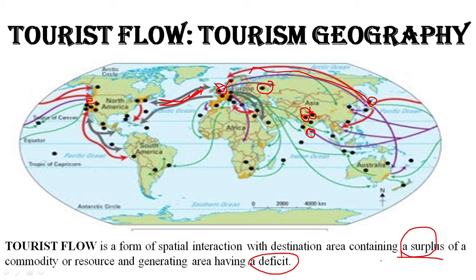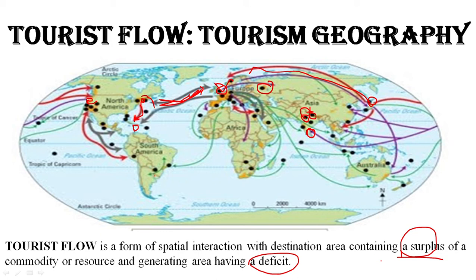It is the pattern of movement of people. So we study tourist flow in tourism geography: the pattern of flow, from which place the flow is happening. Like here we have North America, places like Miami and Tampa, and they are visiting Caribbean islands. So there's an origin and that is the destination. Something will be there in the destination in surplus, and in the origin in deficit. Maybe in the origin we do not have any beach resort or island resort, so they are going to that place. So that is tourist flow.